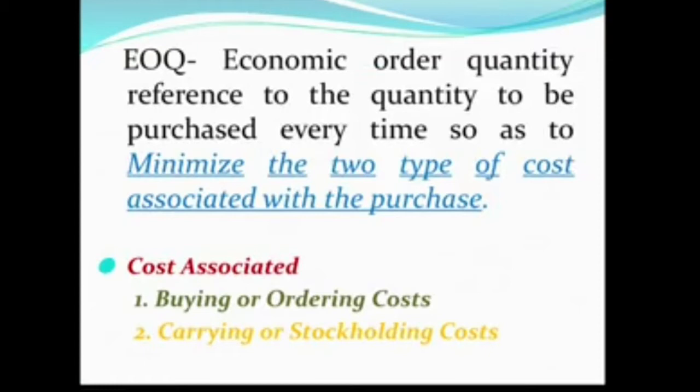EOQ, economic order quantity, refers to the quantity to be purchased every time so as to minimize the two types of cost associated with the purchase. As we know, each and every organization wants to minimize the cost associated with all its activities, and for the same they utilize various types of strategies. EOQ is also a strategy that can be used for minimizing the cost related with purchase, where EOQ works with two types of costs. These are buying or ordering cost, and second one is carrying or stock holding cost.